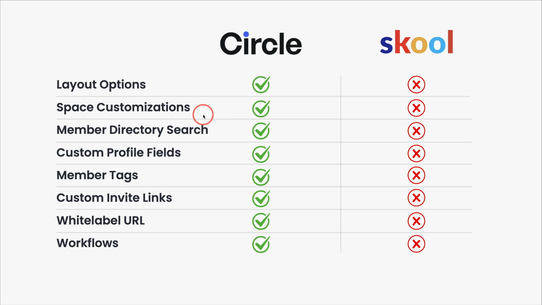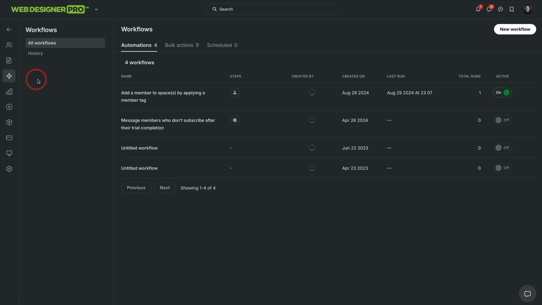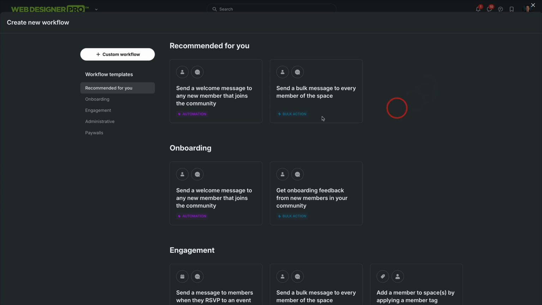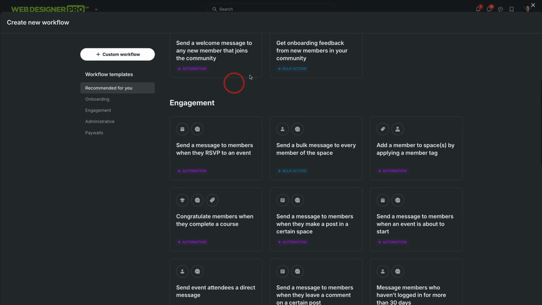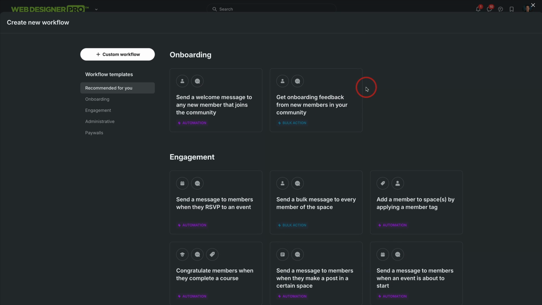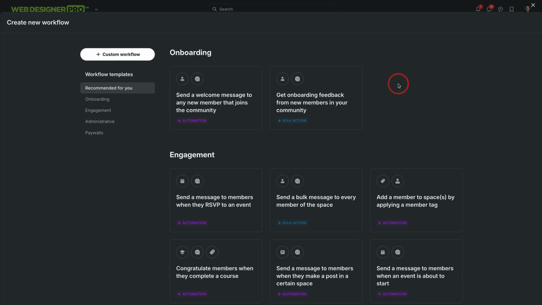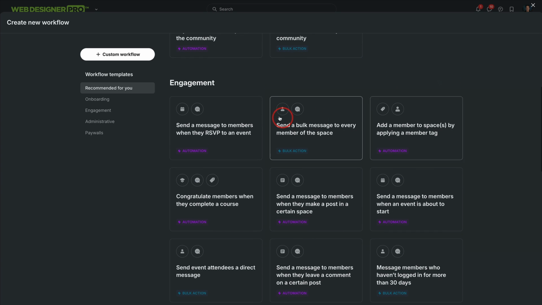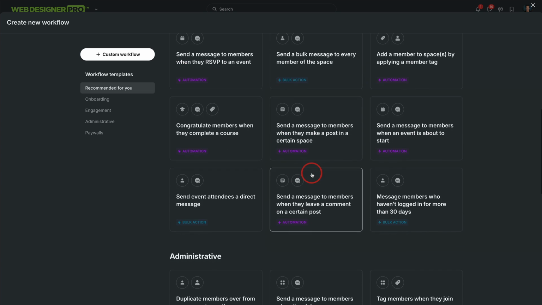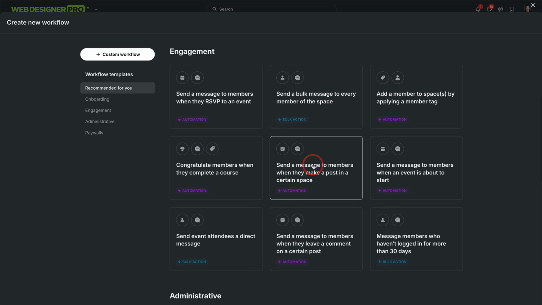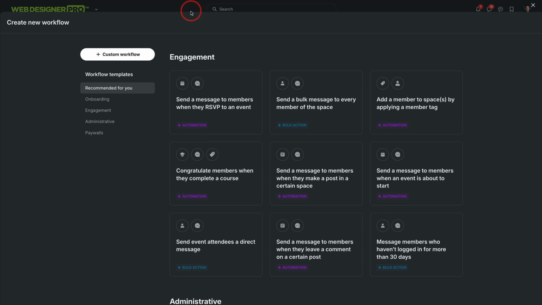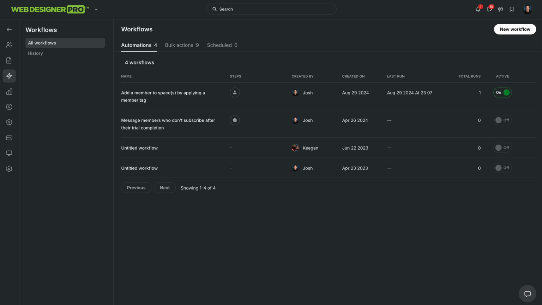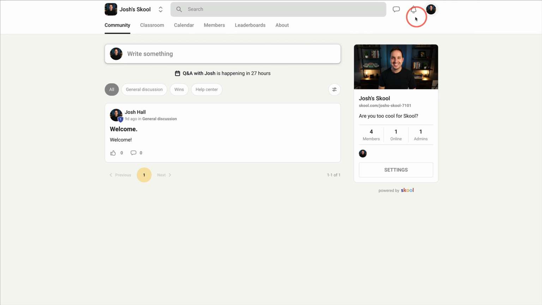Workflows. If you wanted to go further into automations and things like that natively in your community, you could do workflows in Circle. Circle allows us, if we check this out here, to create welcome messages that are automated. You can bulk message people into certain spaces. There's onboarding workflows. So it's kind of like having an email marketing, a CRM platform that's ready to go here in Circle. If you want it, there's a bunch of engagement options that are templatized. Think about this kind of like an email autoresponder meets Zapier, all within Circle. So it's really, really cool. There's nothing like that in the way of workflows with Skool that you could do.